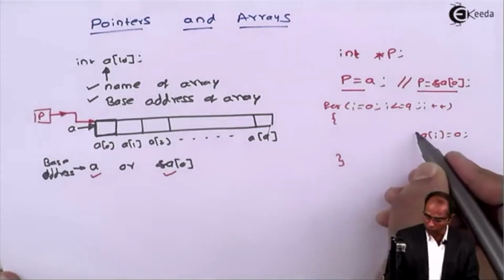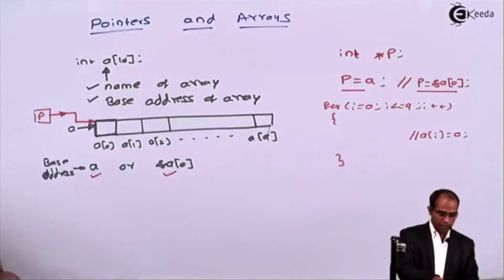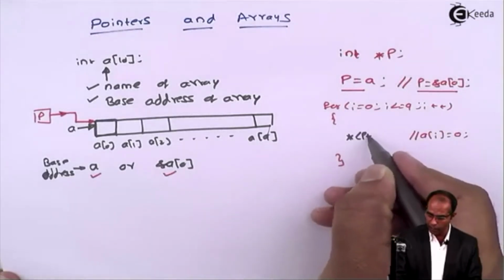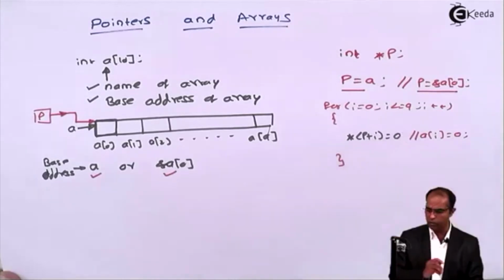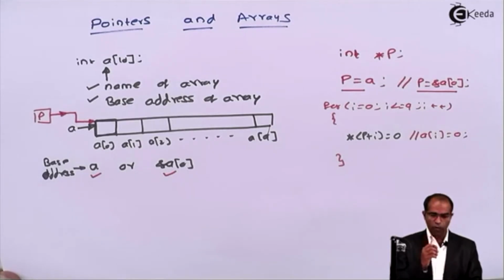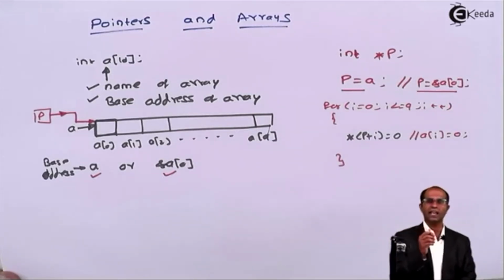Now, if I had to go for a pointer concept, in that case, I can say asterisk of (p plus i) equals to 0. Here, you are supposed to refer to the previous video where we spoke about pointer arithmetic. There we said that when a pointer is added or subtracted with any variable, it always gets added or subtracted by something called the scale factor.